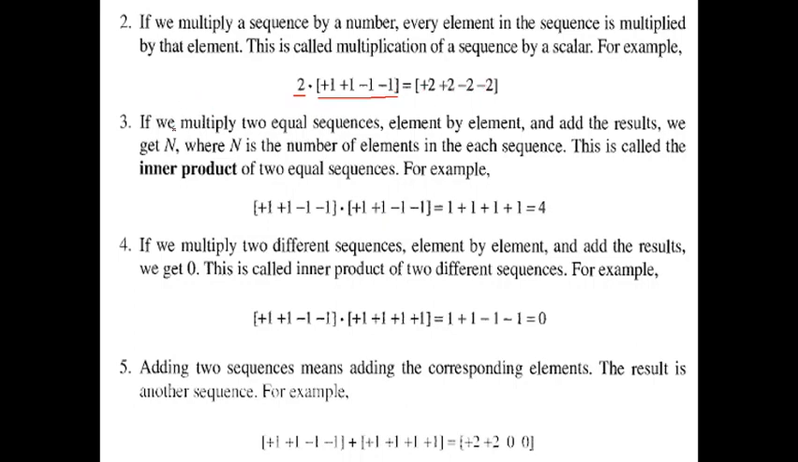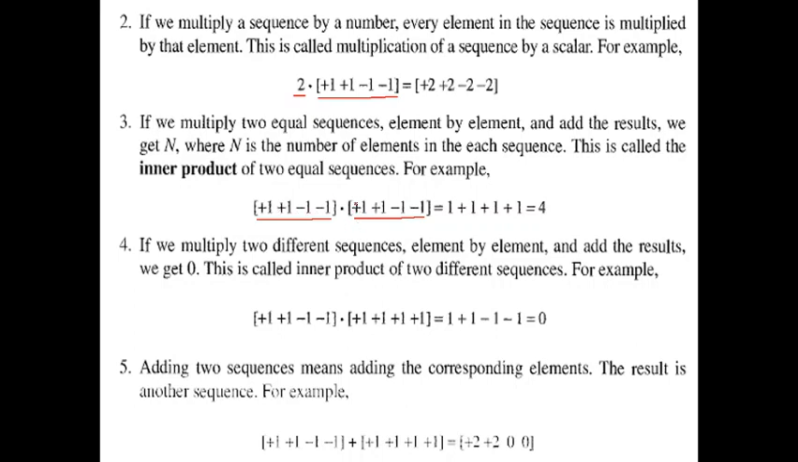That is the second property. Third property, if we multiply two equal sequences element by element and add the result, we will get n, where n is the number of elements in each sequence. This is called the inner product. So we will see how it is done. For example, we have one code as plus 1, plus 1, minus 1, minus 1 and another code as plus 1, plus 1, minus 1, minus 1. That means we are multiplying with the same sequence, that is the same code.